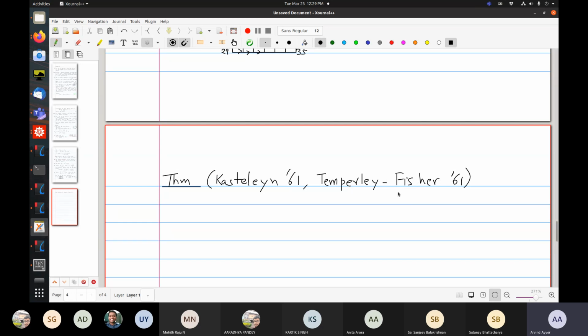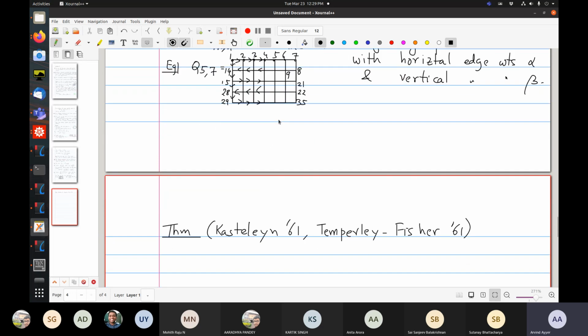Also, there is no secret. And Michael Fisher and Temperley were also thinking about this same problem. So they're both physicists essentially. Kasteleyn's results are more general. He was thinking more like a mathematician though.